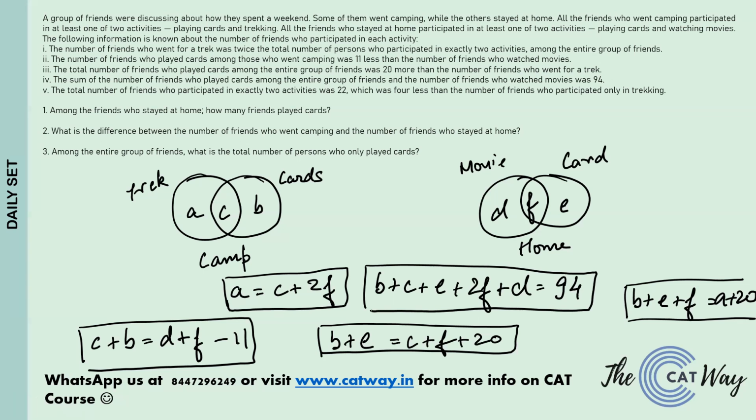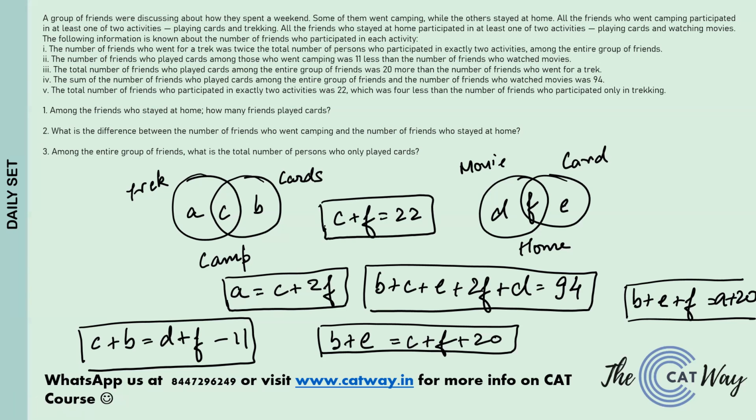Now come to the fifth one. The fifth one says the total number of friends who participated in exactly two activities was 22. That means the value of C plus F is 22.